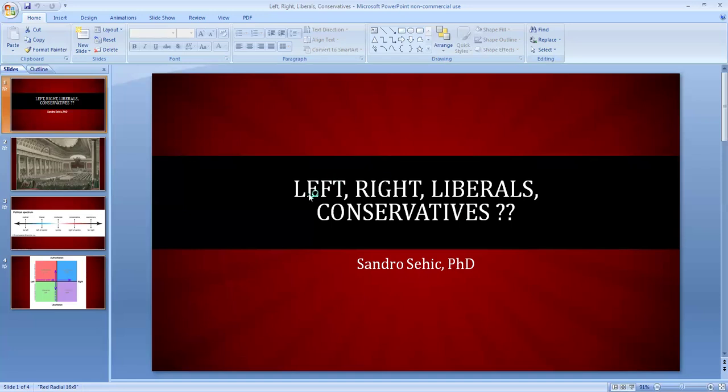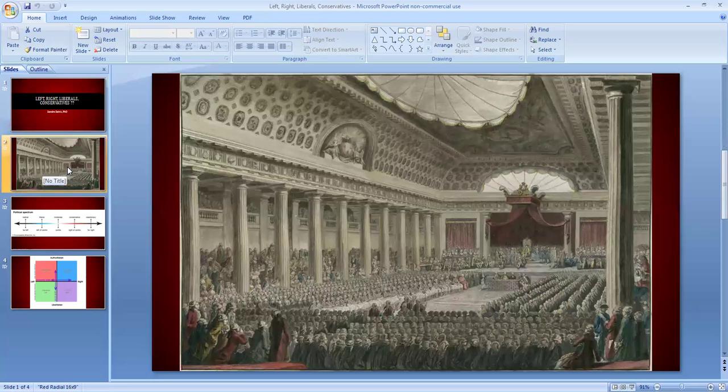First of all, let's start with these political ideologies, left, right, and how these terms actually emerged in history. Whoever went to school, at least elementary school, has probably heard about the French Revolution. It was a great event in our history that changed the history of the world and very much changed the societies throughout the world. And this is the first time that popular sovereignty overthrew absolute monarchy.